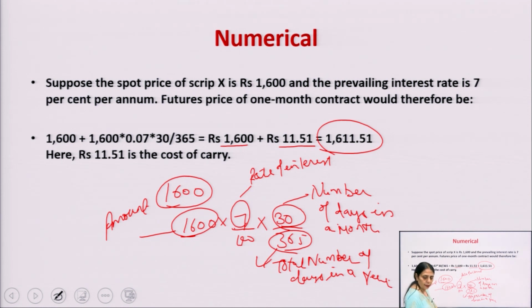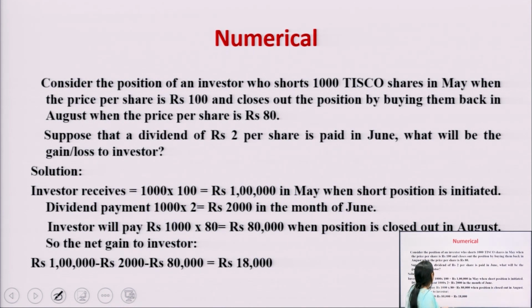Now next example, this is relating to the position of an investor who is going to short. Short means they are going to sell the future, they are not going to buy the future, of 1000 Tisco shares in May when the price per share is rupees 100, and close out the position by buying them back in August when the price of the share is 80. Here the company is giving a dividend of rupees 2 per share in June.